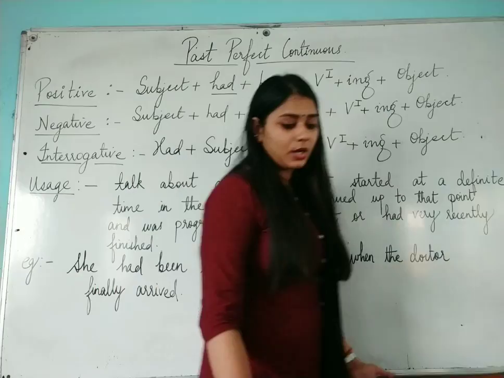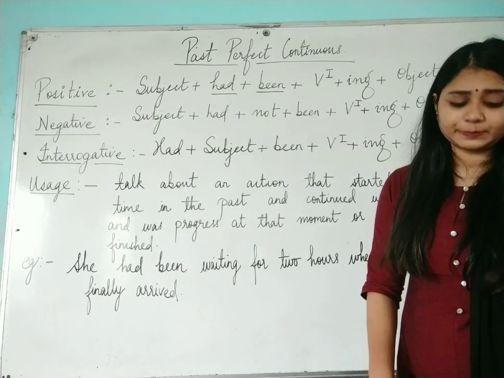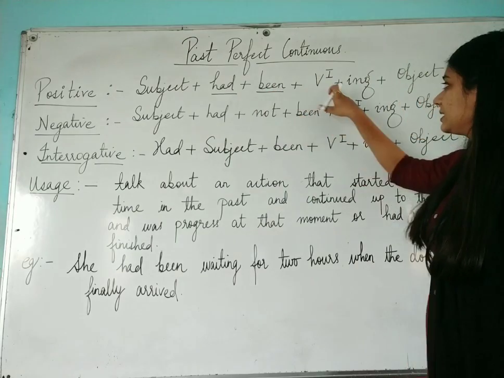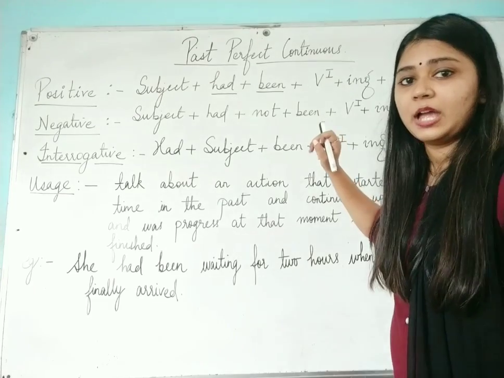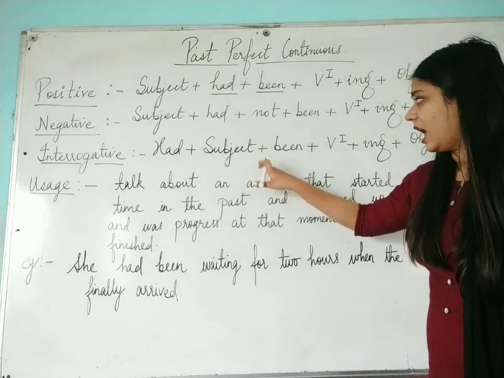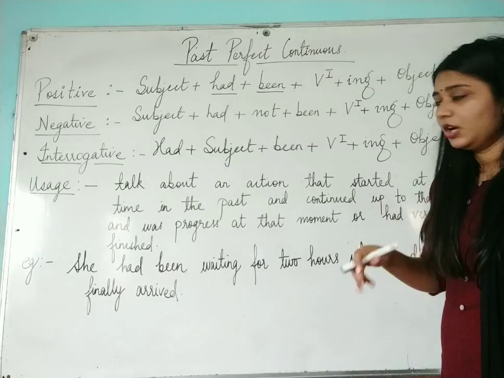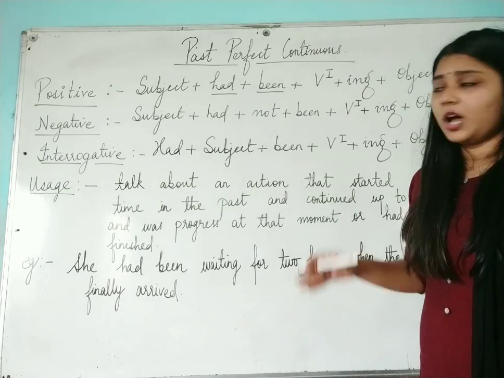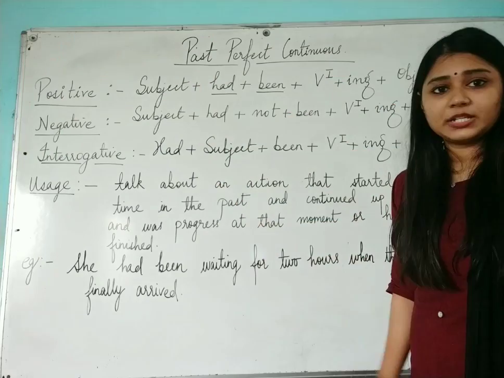Now examples of your past perfect continuous tense can be like: I had been singing. Next one can be: I had not been singing. Had I been singing? Question mark. So this is the example of your past perfect continuous tense, and like this only you will frame the sentences of your positive sentence, also called affirmative sentence, negative sentence, or interrogative sentence.